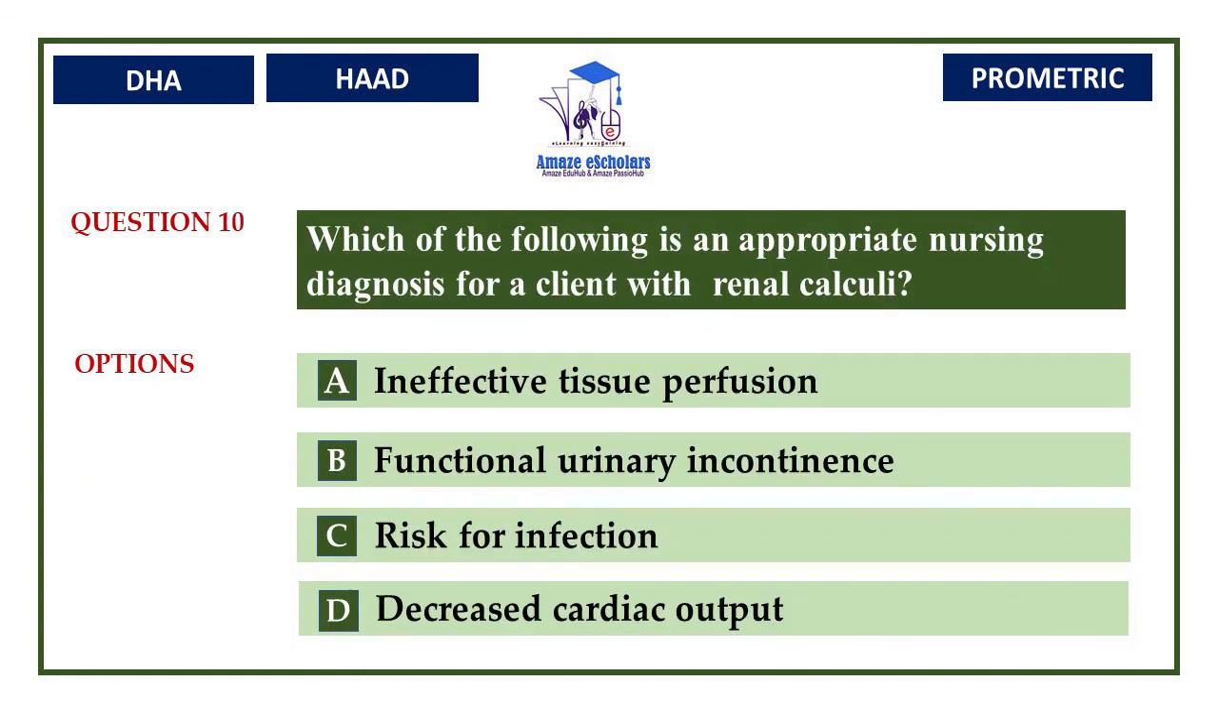Question number 10. Which of the following is an appropriate nursing diagnosis for a client with renal calculi? Option A, ineffective tissue perfusion. Option B, functional urinary incontinence. Option C, risk for infection. Option D, decreased cardiac output. The correct answer is risk for infection.